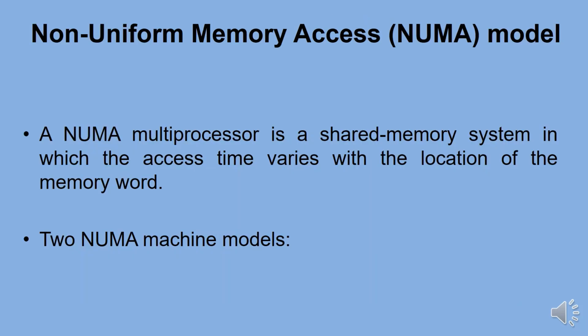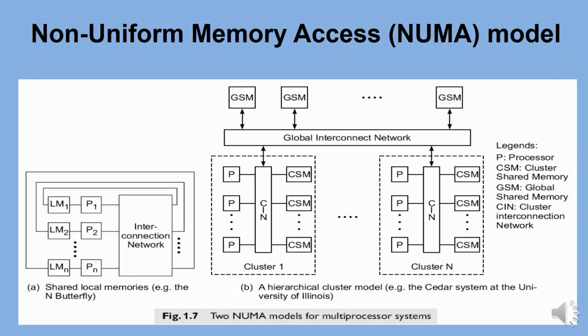The non-uniform memory access model. A NUMA multiprocessor is a shared memory system in which the access time varies with the location of the memory word. The two types of NUMA machine models are discussed here. The diagram shows the two models of NUMA. Each processor has its own local memory. Local memory access time is less than other memory access.